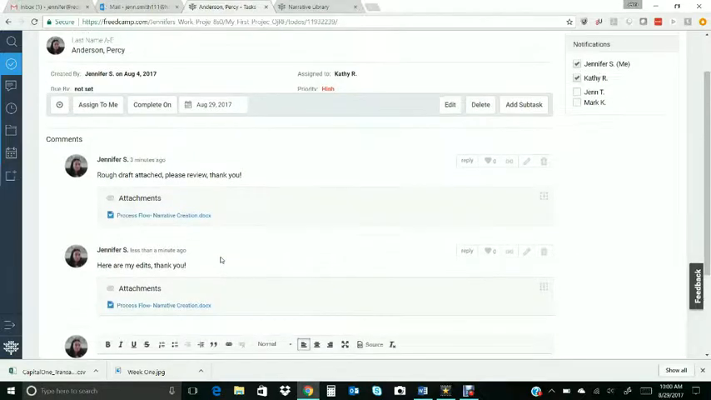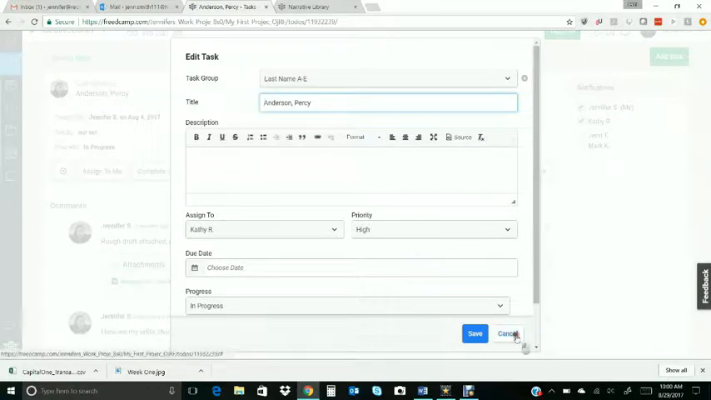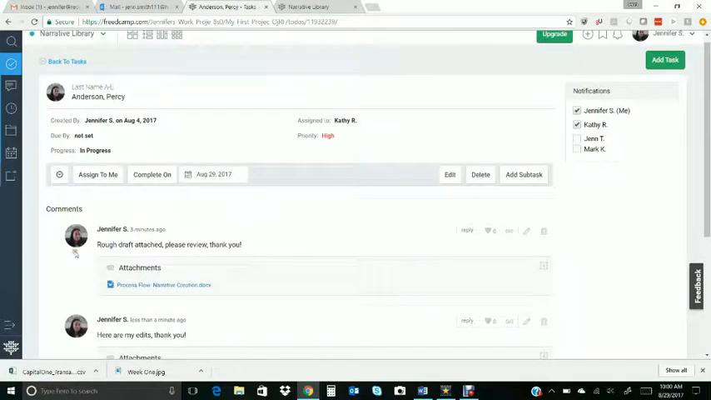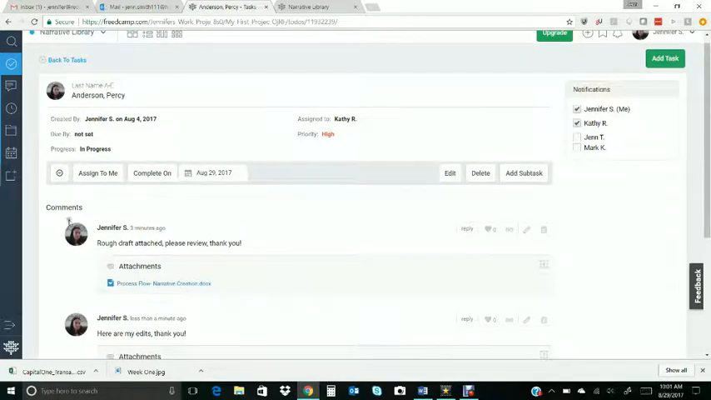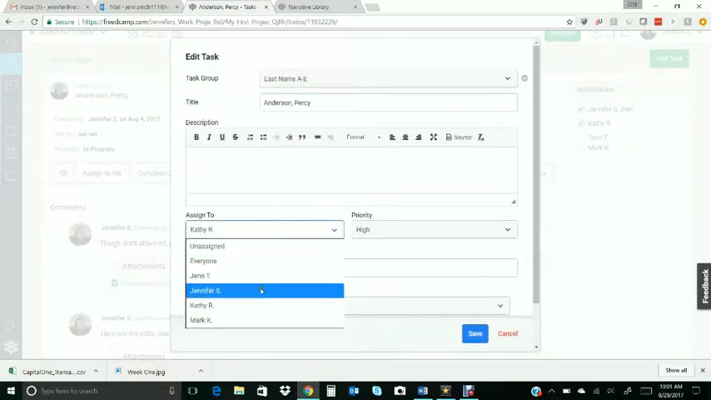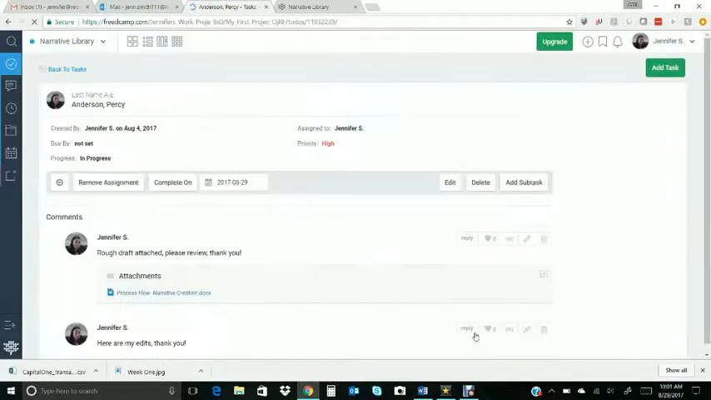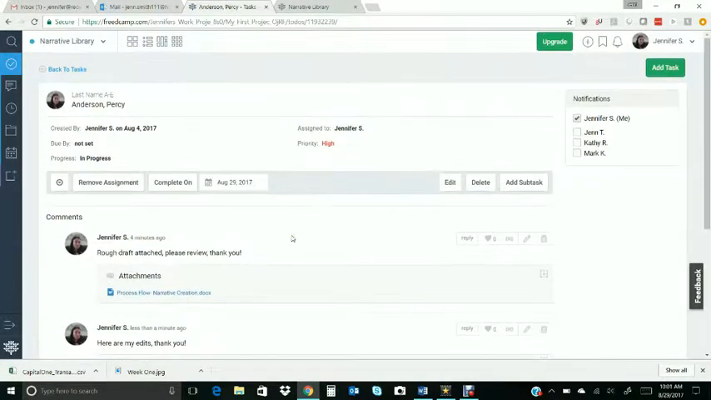And now you can see here was the original, and then here are the edits. And then as a partner, as Kathy, I've done my part, I've added my edits, so now I'm going to assign it back to the original writer. And you'll be able to see who the original writer was from this first comment. So just in case you're working with multiple partners, you're not exactly sure who this task originally belonged to, you can see it right here. So I'm going to hit edit, assign back to Jennifer, and then save. And that's it. As a partner, you're done with that. You've done your edits, you've sent it back, you have assigned it back to the person.